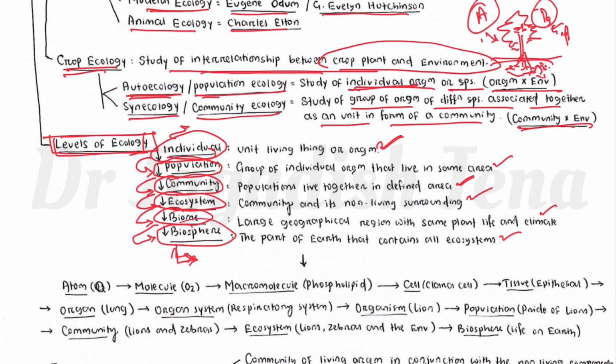As we know, our earth is divided into four different spheres: one is the biosphere, one is the lithosphere, one is the hydrosphere, and one is the atmosphere. So this is the level of ecology.